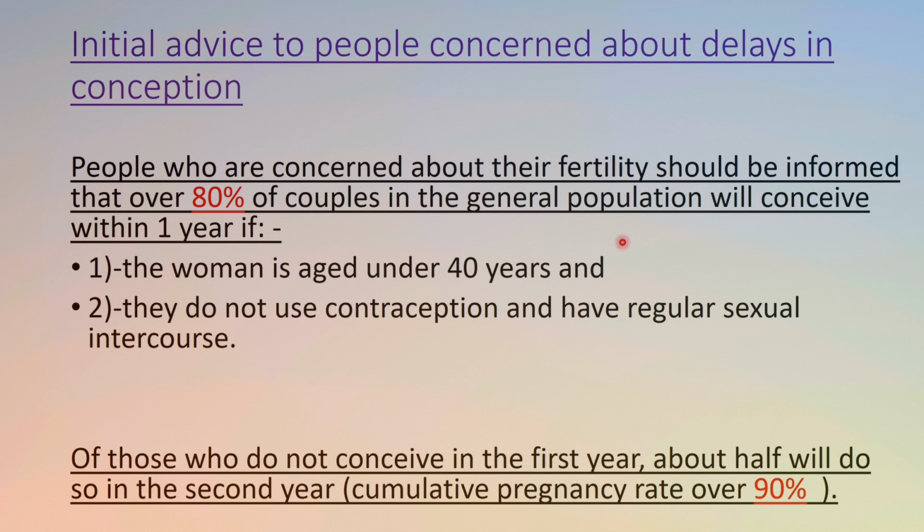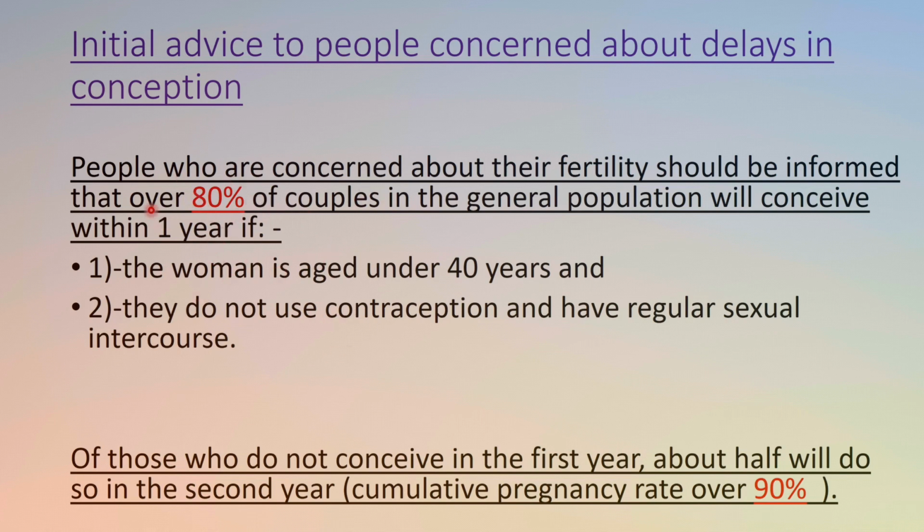Okay, so what initial advice do we have to give to the people concerned about delay in conception? Okay, we have to give advice that not every couple conceives as soon as possible within 1 year. Means about 80% will conceive within 1 year, 20% will not conceive within 1 year.